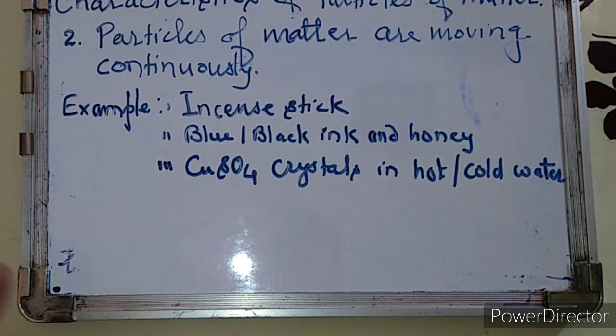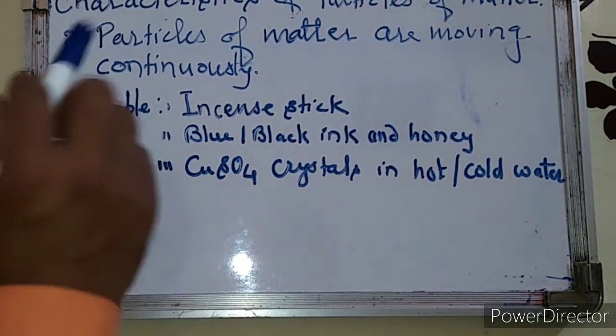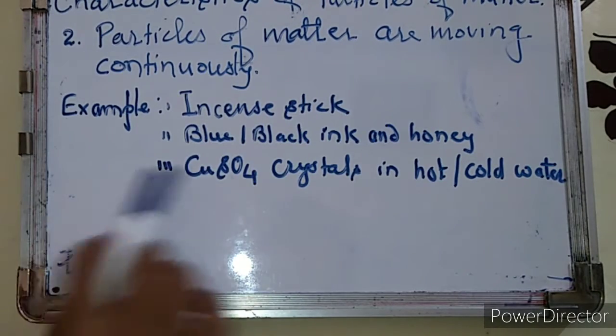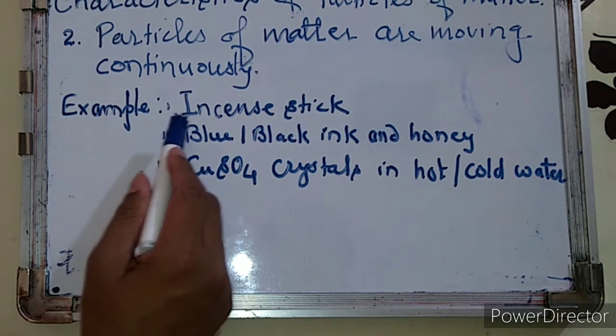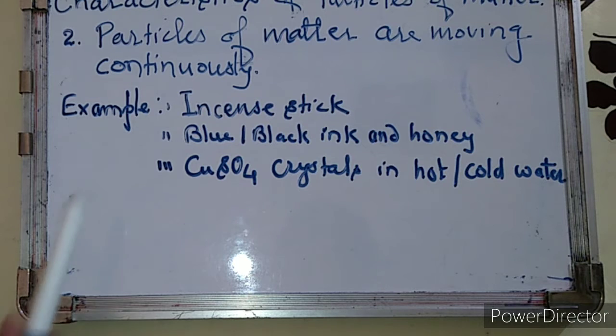Now let's see the second characteristic of matter. The particles of matter are continuously moving. That means they have a zigzag movement, or they continuously move. For example, you must know that if you burn an incense stick, before burning you need to reach the incense stick to smell it. But if you burn it, the smell will reach you automatically.